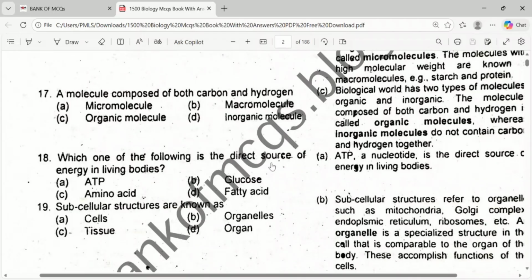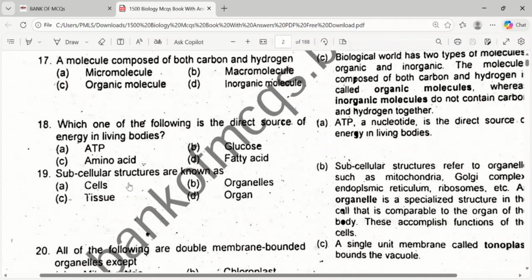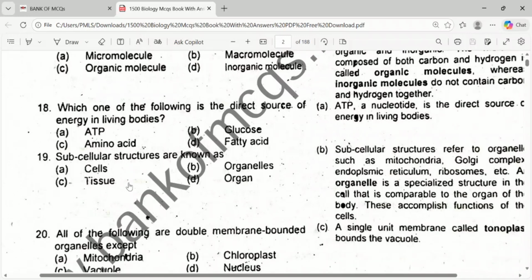Which of the following is a direct source of energy in a living body? ATP is a direct source of energy. Okay, subcellular structures are those within a cell. What do we call a subcellular structure? We call them organelles. A cell is made up of organelles.